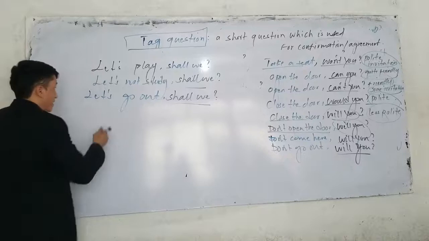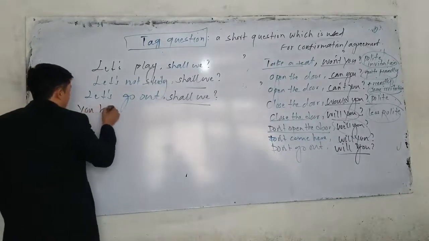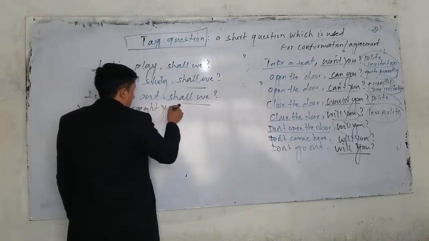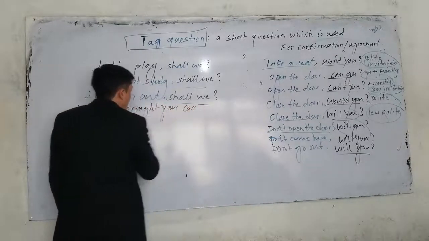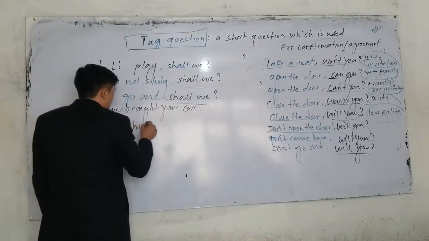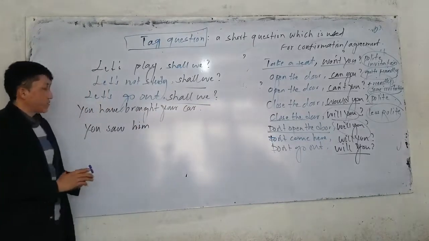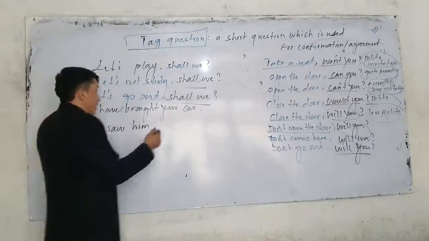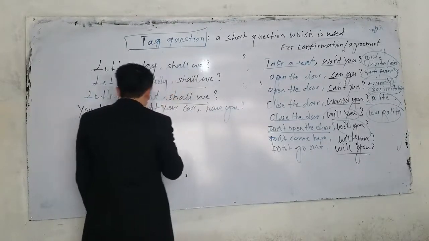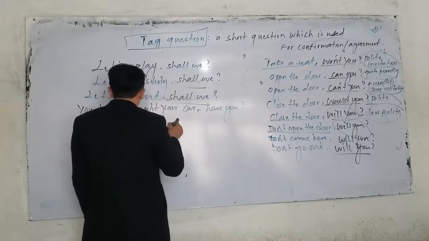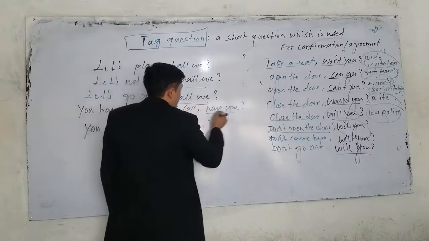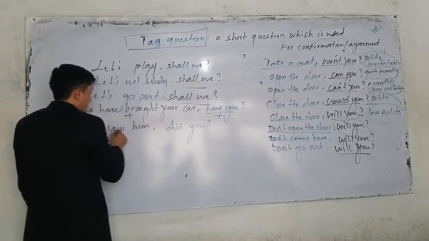For example, listen up, you have brought your car. You saw, for example, him. Now, if I say you have brought your car, what is the tag? Sometimes you can also say have you. Look, or you can also say you saw him. For example, we can say what? Did you? Now, sometimes this is positive and also this is positive, positive and positive.